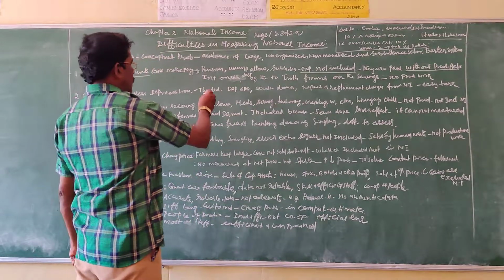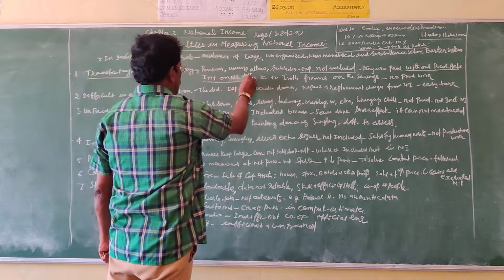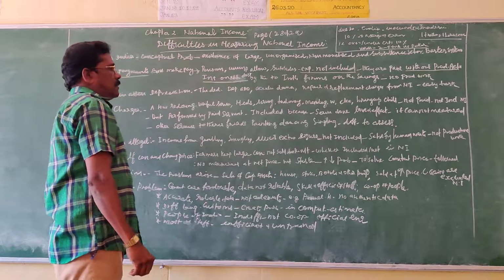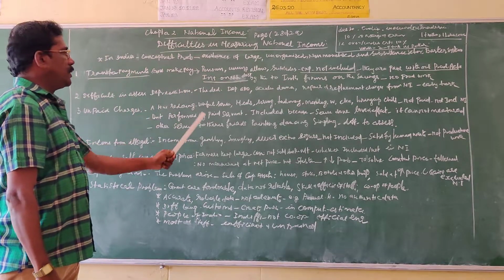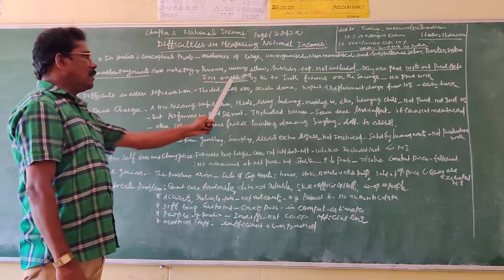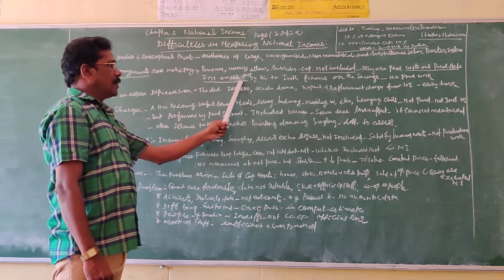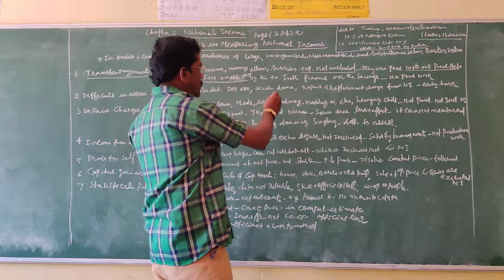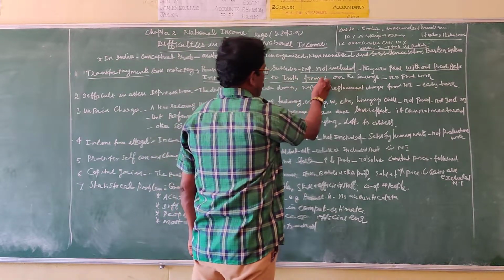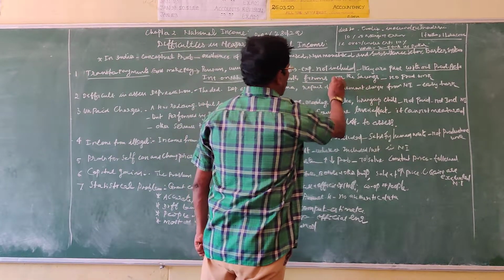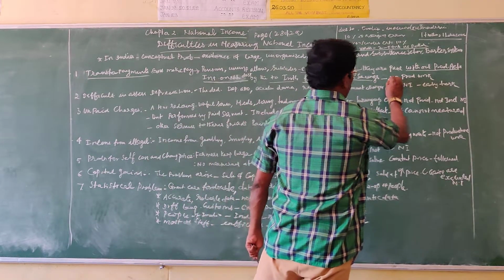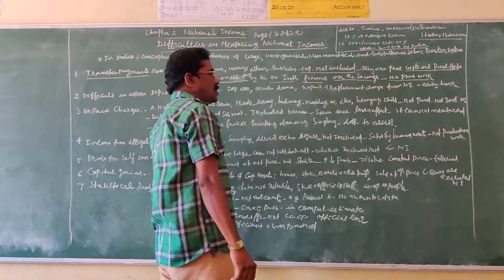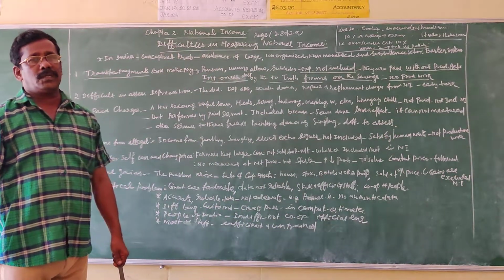Apart from that, interest paid by the government on national debt also comes under transfer payment. Interest paid by the government on national debt to individuals and firms, out of their own savings. Here also no productive work is engaged.